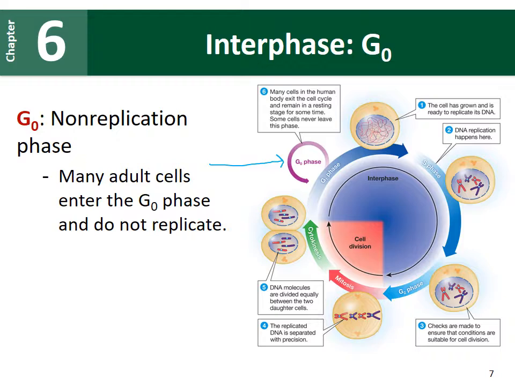So in this G1 phase, if the cell does decide to go through cell division, then the cell will get ready for DNA replication.